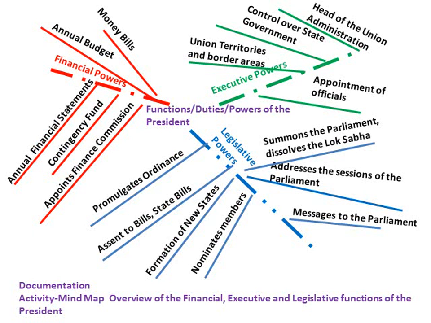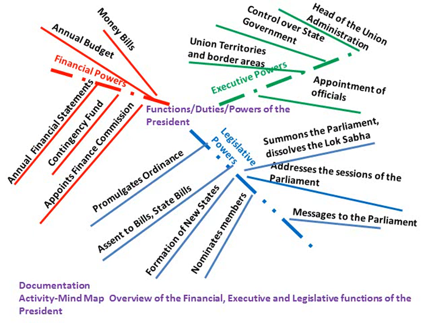The first thing is that he is the head of the union administration and all the executive orders are issued in the name of the president. All the union officials are his subordinates. All the appointments of the officials, whether it is the Prime Minister or the Council of Ministers on the advice of the Prime Minister, the Chief Justice, judges of Supreme Court, High Court, governors of the state, Attorney General of India, all these appointments are made by the President.